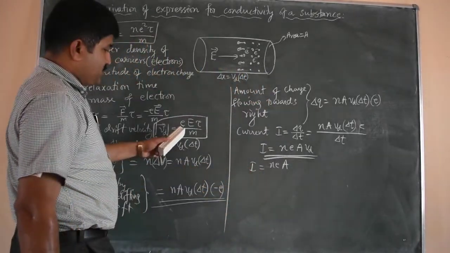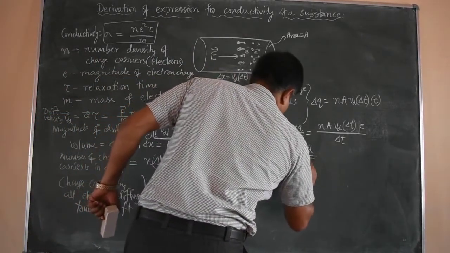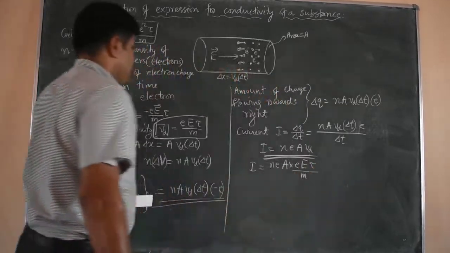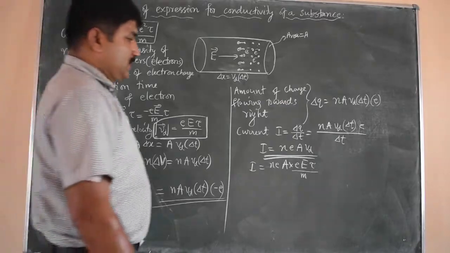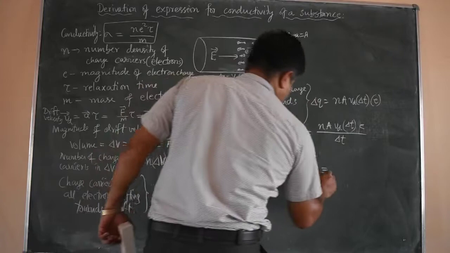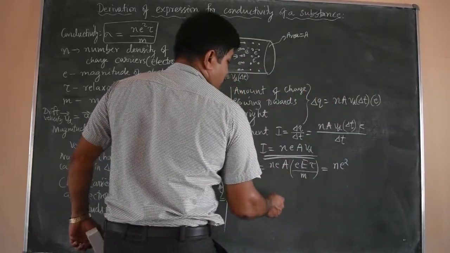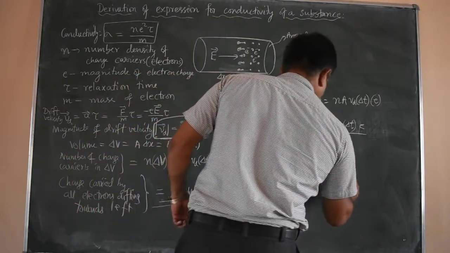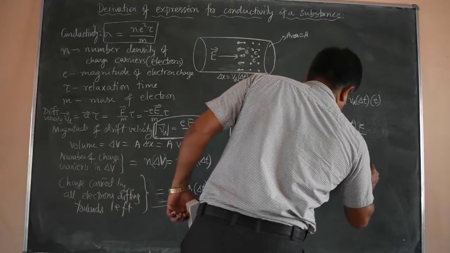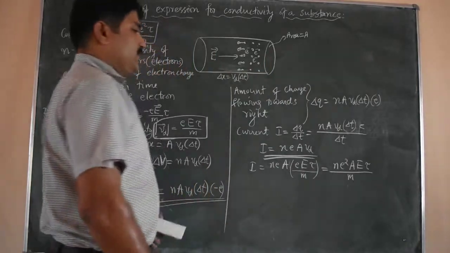Now Vd is substituted, eEτ divided by m. So then this expression becomes n e² A e E τ divided by m. This is the expression for current.